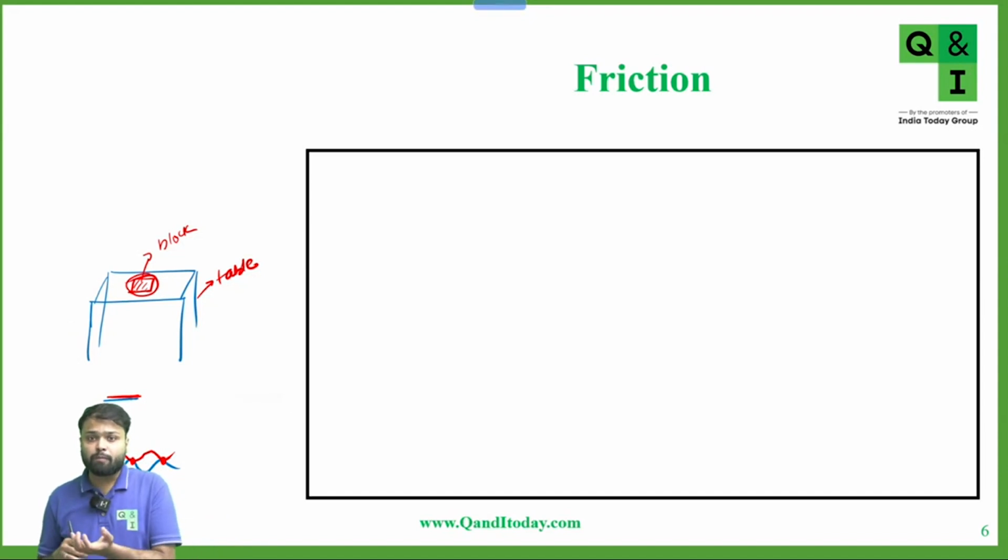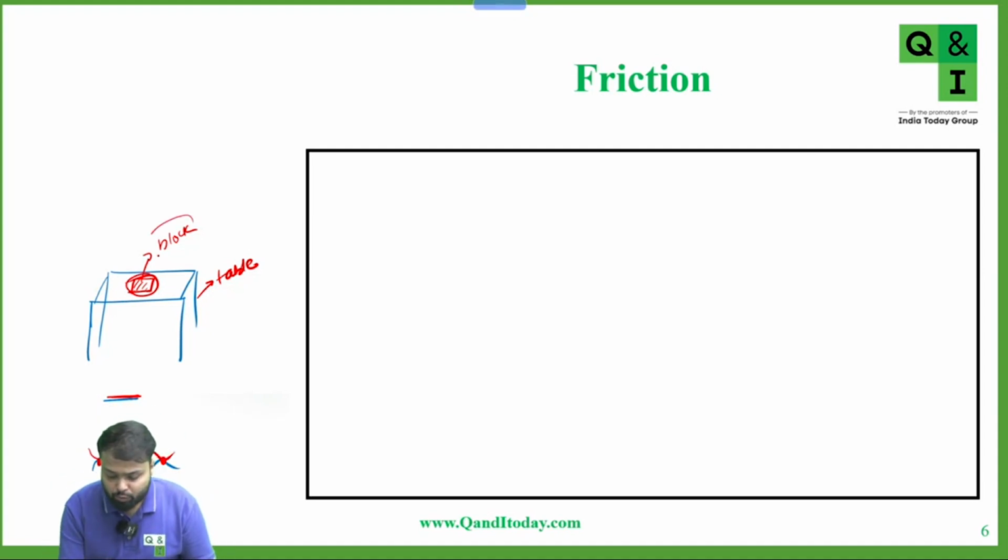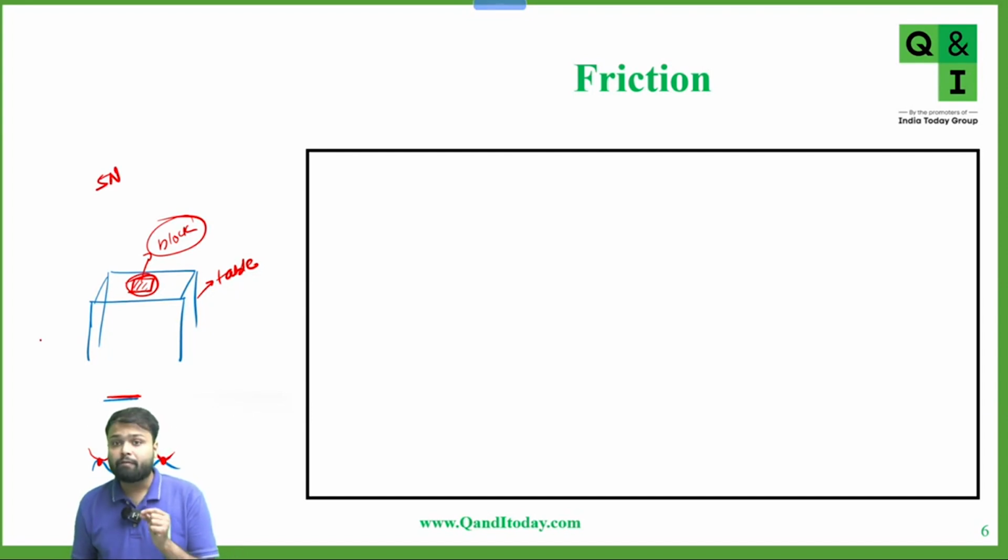It's not possible that I just touch the block and it starts moving. Suppose to start the motion of the block, we need to apply a force of minimum 5 Newton. This 5 Newton is the force required to break the bond between the two surfaces.